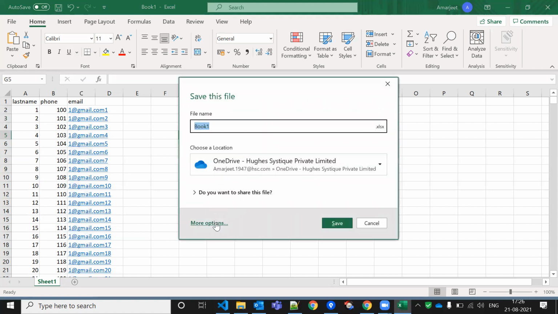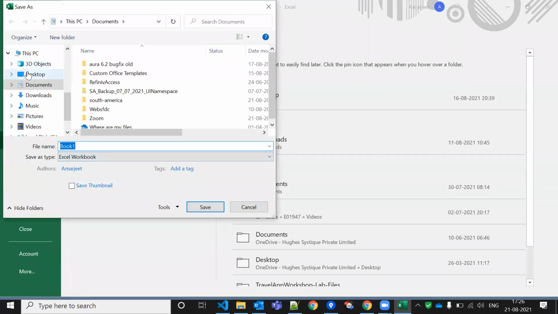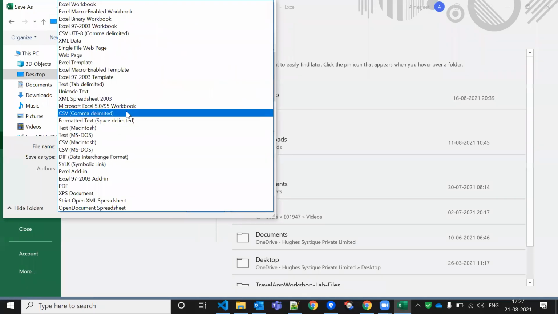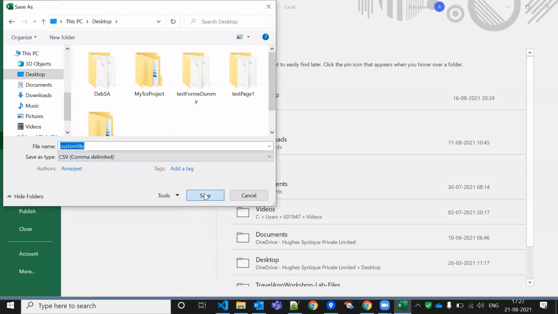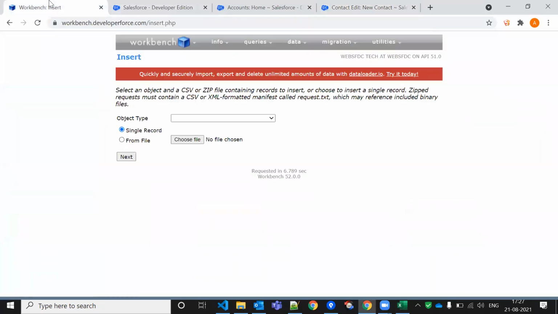Now I'm going to save this file, Save As, Browse. I can keep this file on the desktop, and let's say it's Book1, as a custom file. Make sure your file is in CSV format, comma delimited. So now it is comma delimited. Let me go to Workbench again.